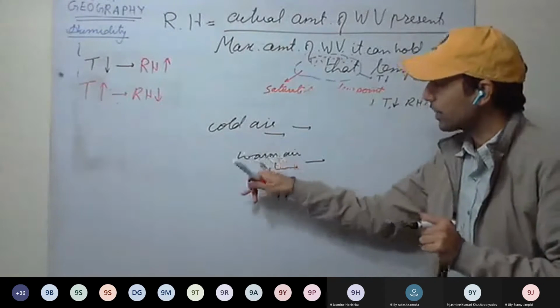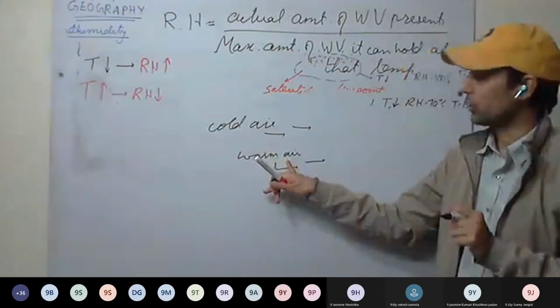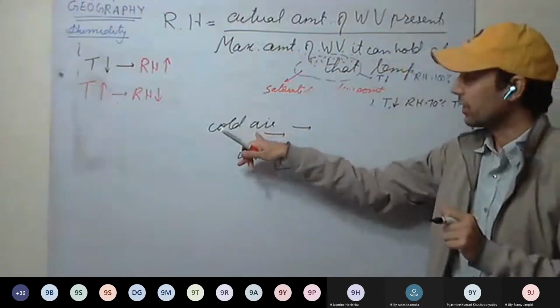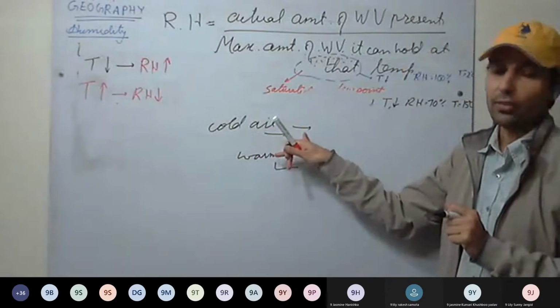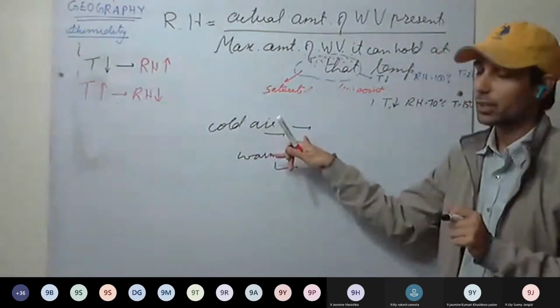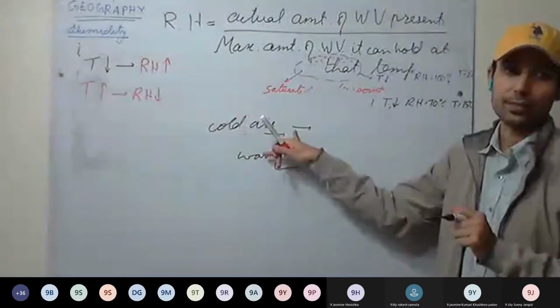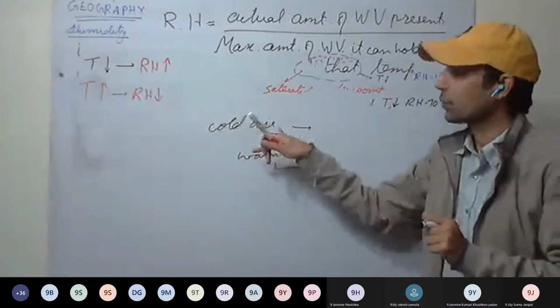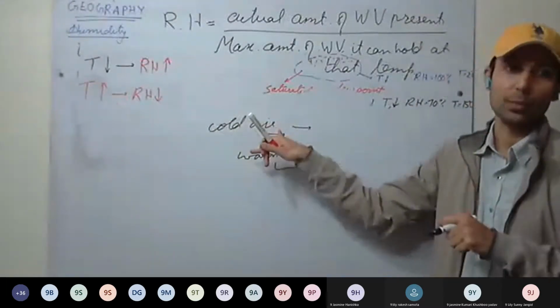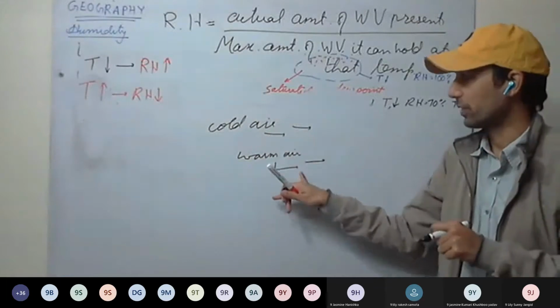That time this warm air has more capacity to hold the moisture. But in winter, if rainfall happens, it doesn't feel that humid as compared to summer, because it is cold air. Temperature is less, so it has less capacity to hold the moisture. Understood the difference?